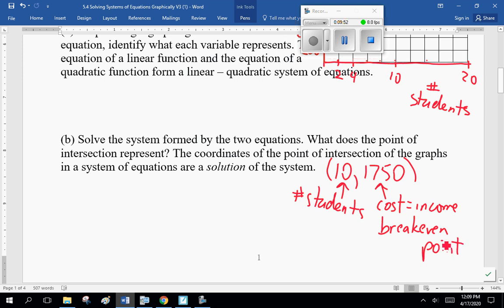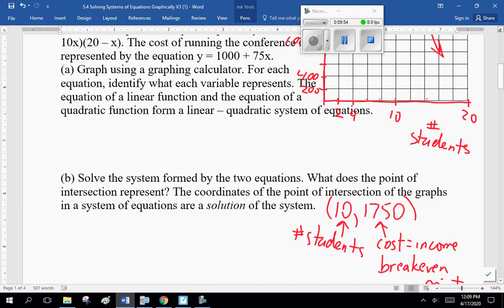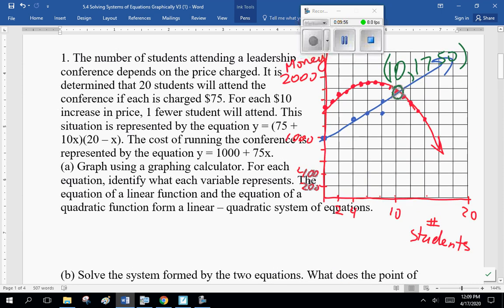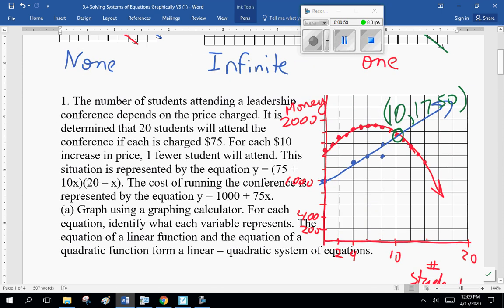All right. So here, be a little more specific. This blue line is cost, and this red line is income. If we look at this intersection point here, we have profit, that is income is greater than cost.